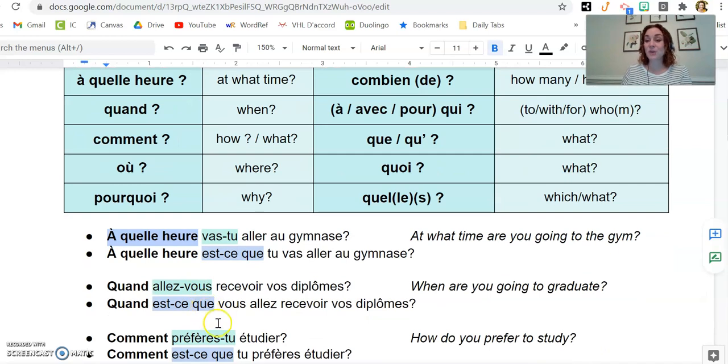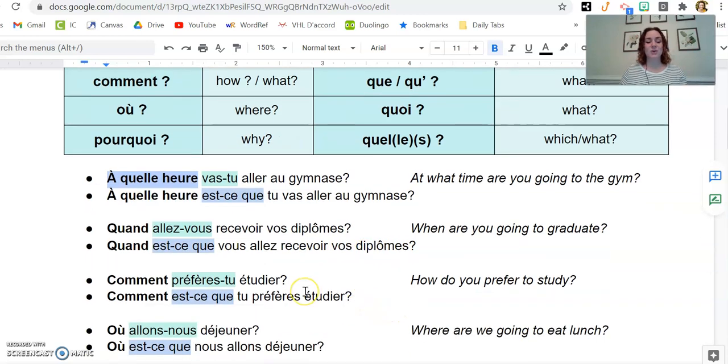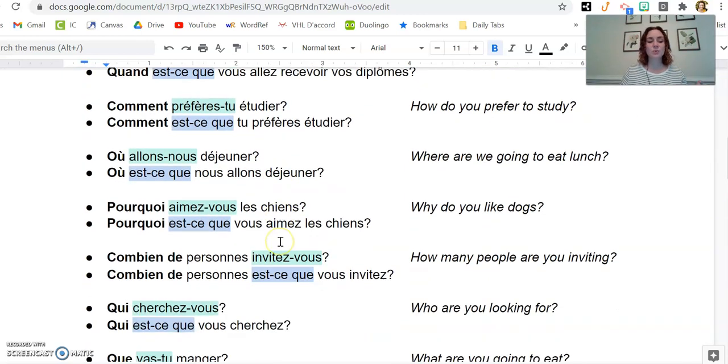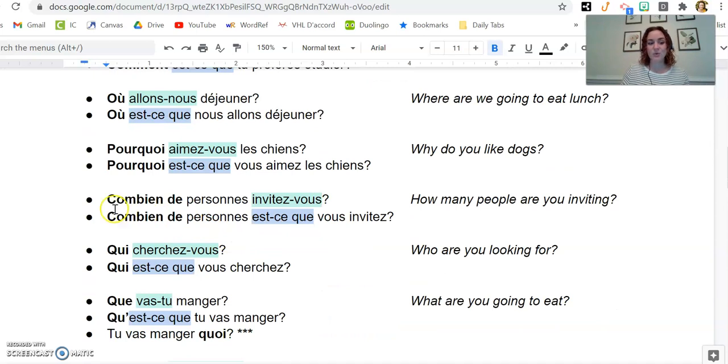Here are examples with quand. Quand allez-vous recevoir vos diplômes? When are you going to receive your diplomas? When are you going to graduate? If inversion is hard, try est-ce que. Quand est-ce que vous allez recevoir vos diplômes? You can do this with comment, où, pourquoi, etc. When you use combien de, you'll use combien de and then the thing you're discussing, how many of the people, for example.